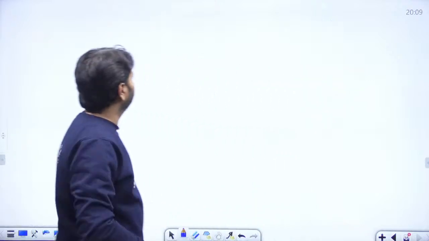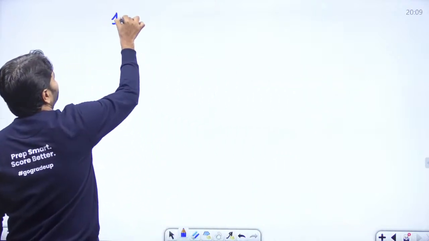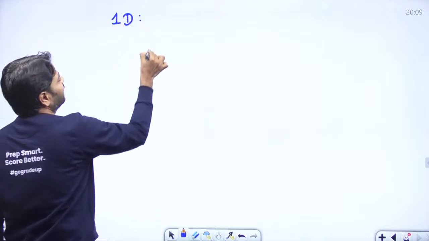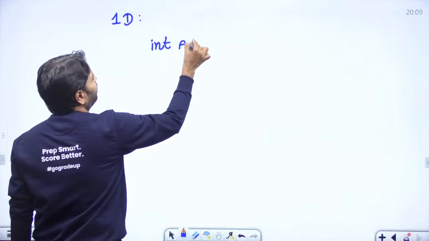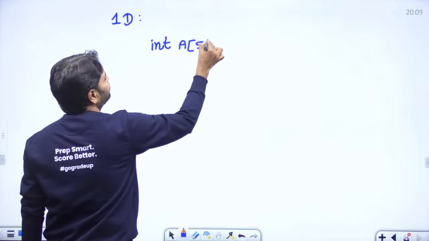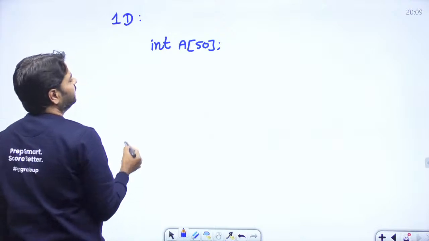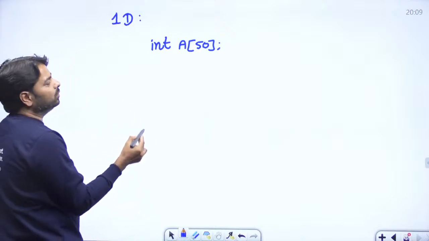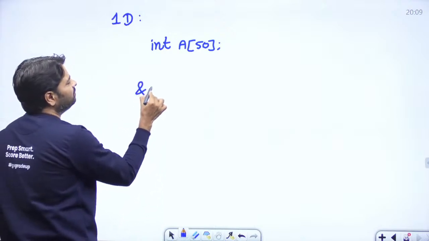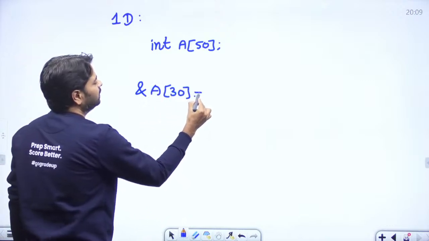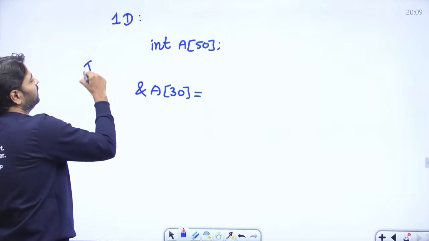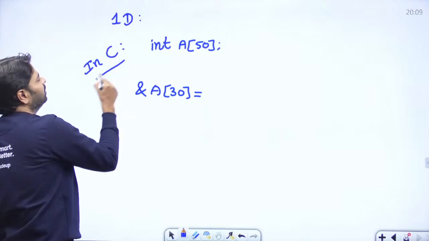Okay, let's start with 1D. First we'll see in C language. Somebody declared, let's say, int a of 50. And now we want to compute the address of a of 30, in C language only, not any other.